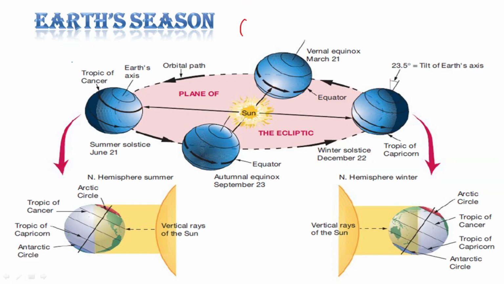This is the sun, and this is the illumination plane. This is our Earth. This is the illumination plane, and this is the center of illumination. This illumination is coming like this. So this center of illumination passes through the equator.